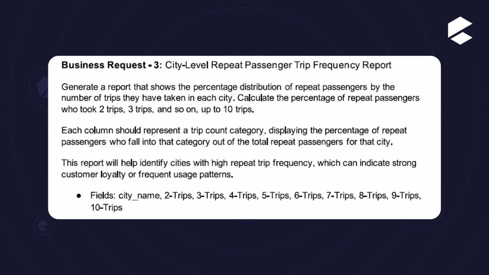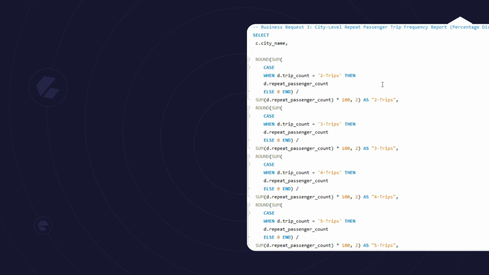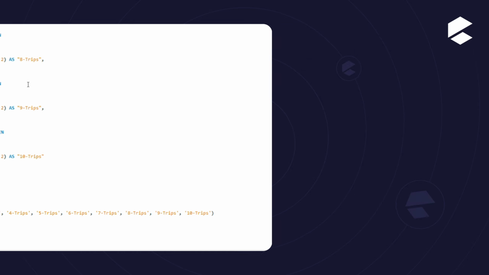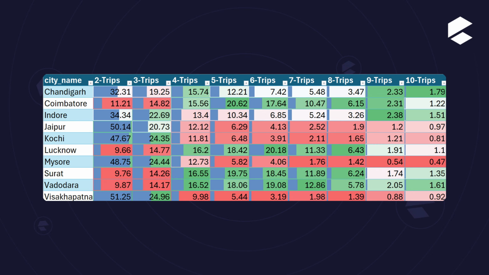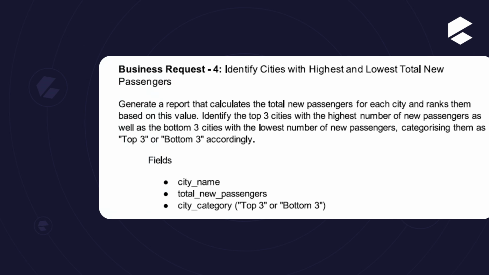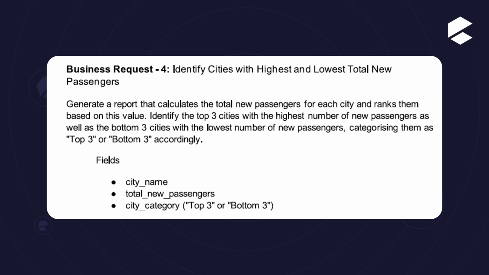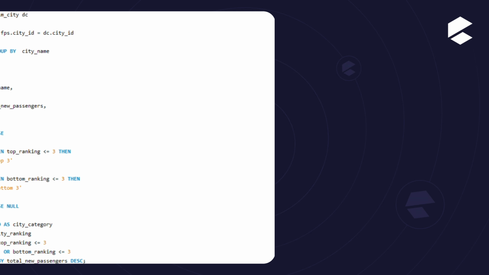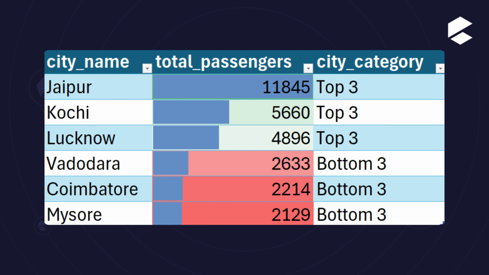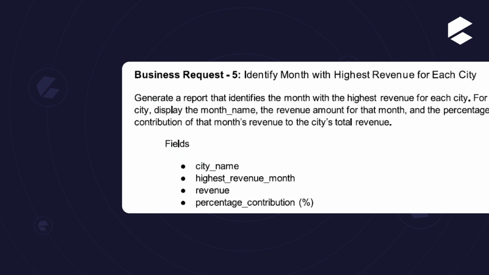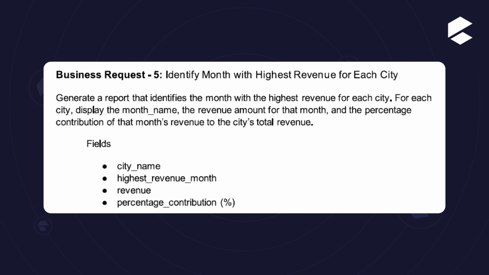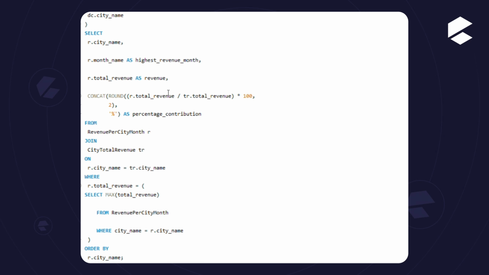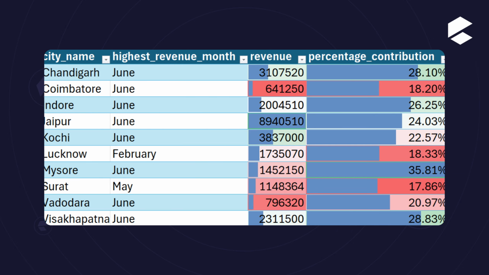And this is business request 3, and this is the SQL query file, and this is the result of business request 3. This is business request 4, and this is the SQL file, and this is the result of business request 4. And this one is business request 5, its SQL query, and the result.